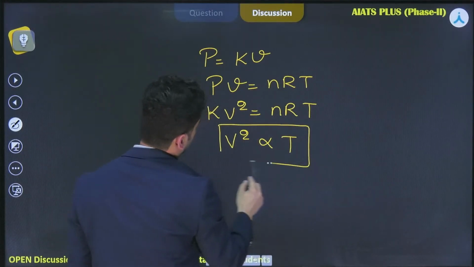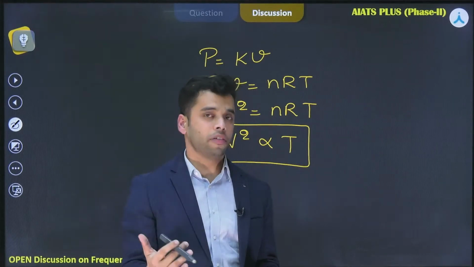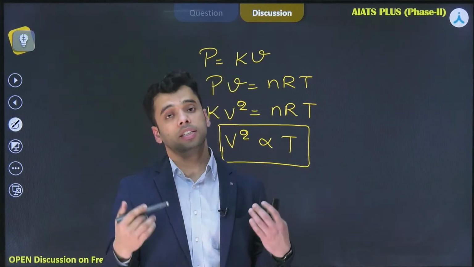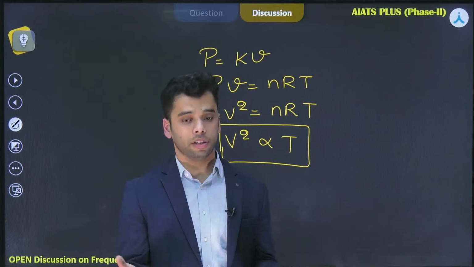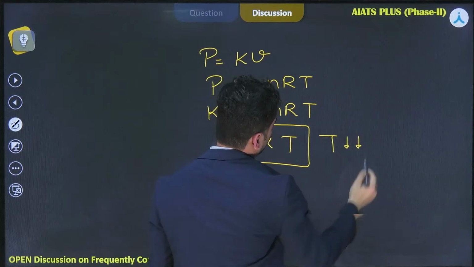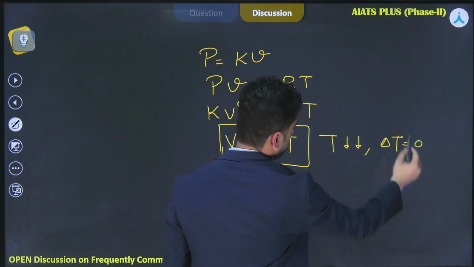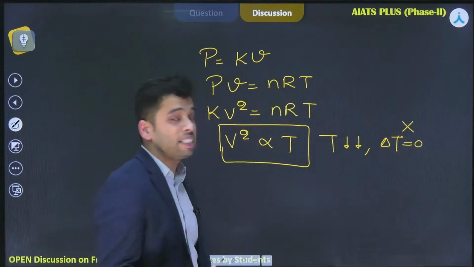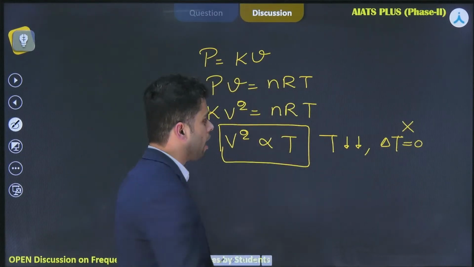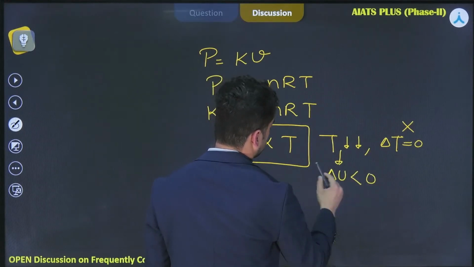That is, volume squared is proportional to temperature. We very well know that volume is decreasing, which means that the temperature is also going to decrease. So temperature is decreasing. One of the options was saying that delta T is equal to 0. It should be wrong. And since temperature is decreasing, it means that the change in the internal energy, delta U, should be less than 0.